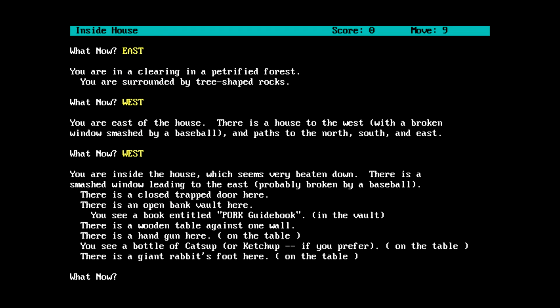which seems very beaten down. Smashed window leading to the east, probably broken by a baseball. And a lot of items here. There's a closed trap door here. There's an open bank vault here. In a house. You see a book entitled Pork Guidebook in the vault. And a wooden table against one wall. There's a handgun here. You see a bottle of ketchup, or ketchup if you prefer. And there's a giant rabbit's foot. Okay, so apparently a lot of stuff to do.